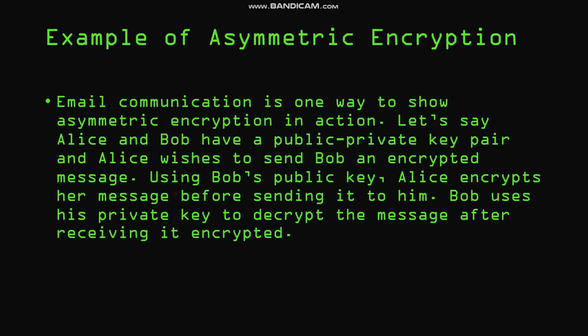Let's talk about the example of asymmetric encryption. Email communication is one way to show asymmetric encryption in action. Let's say Alice and Bob have a public-private key pair, and Alice wishes to send Bob an encrypted message. Using Bob's public key, Alice encrypts her message before sending it to him. Bob uses his private key to decrypt the message after receiving it encrypted.